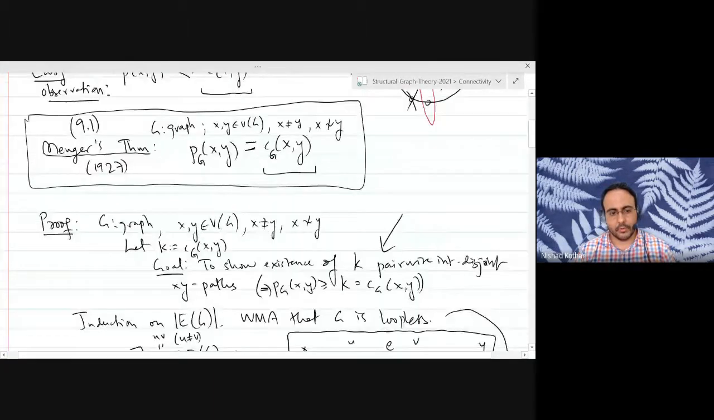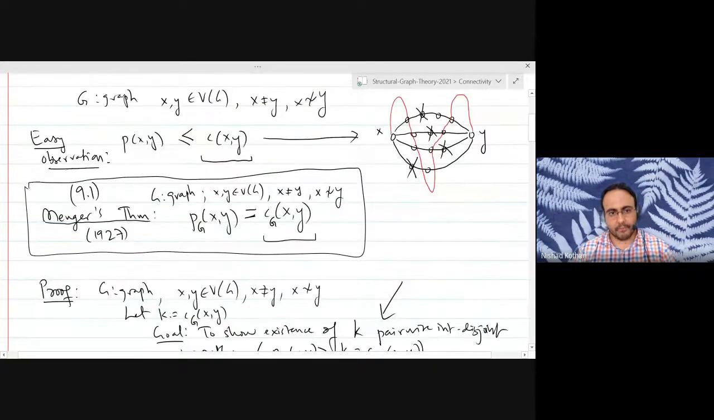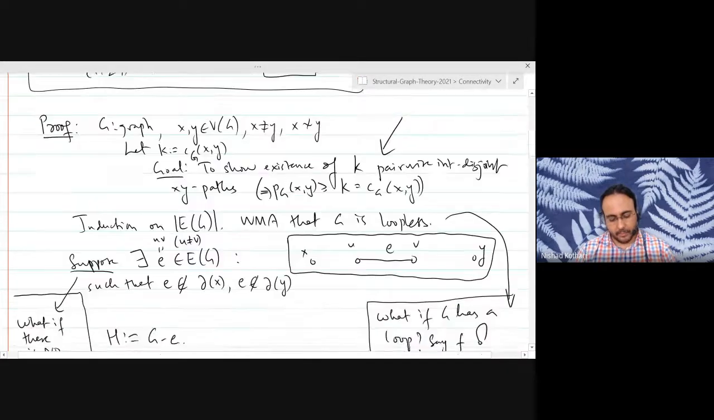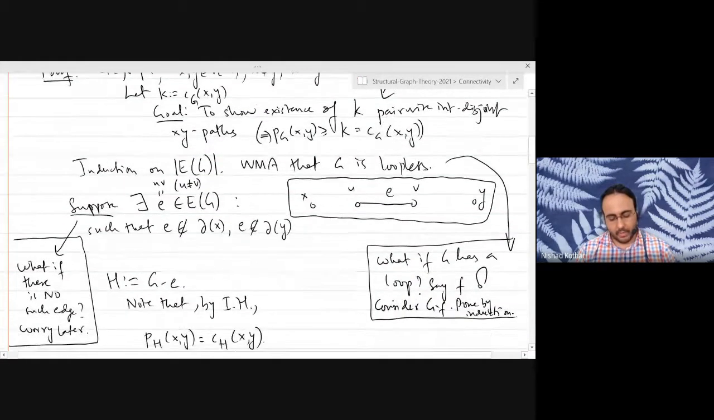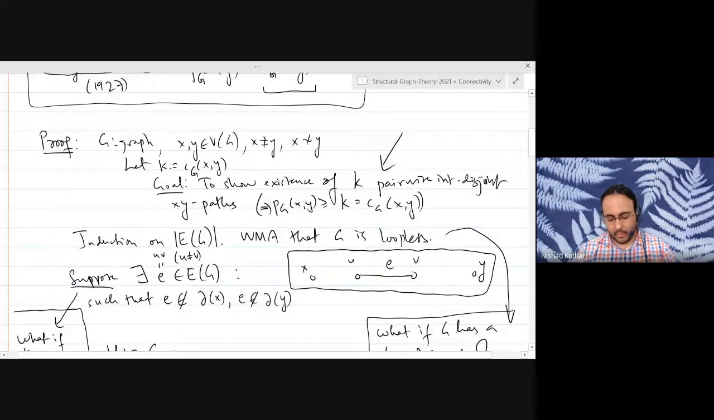So we proved that the p value and the c value, the local connectivity and the local vertex cut function for any two non-adjacent distinct vertices, are equal in any graph. And the proof that we saw made a very clever use of induction. Perhaps one of the most clever uses of induction that we have seen so far in this course.